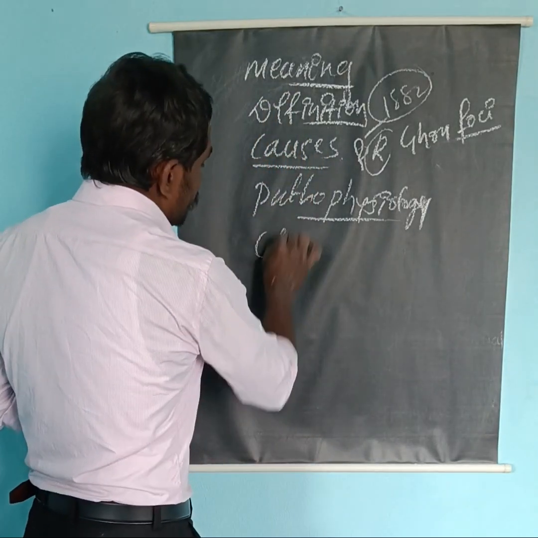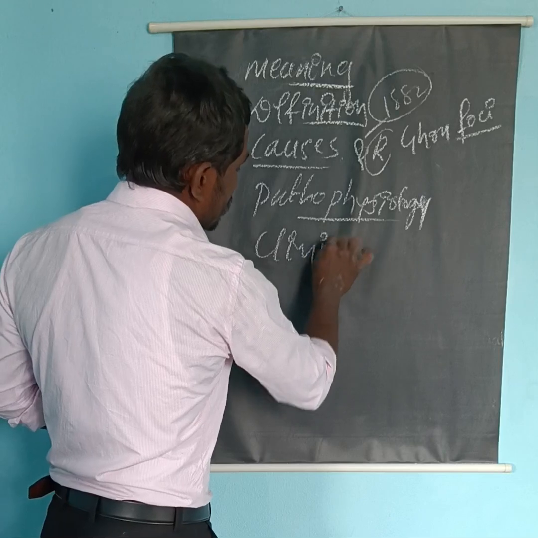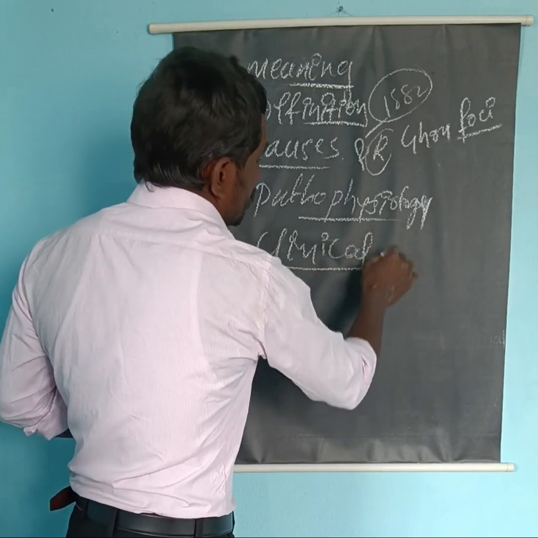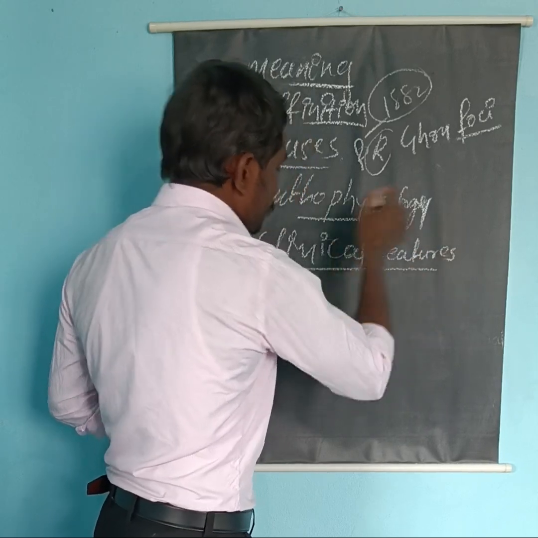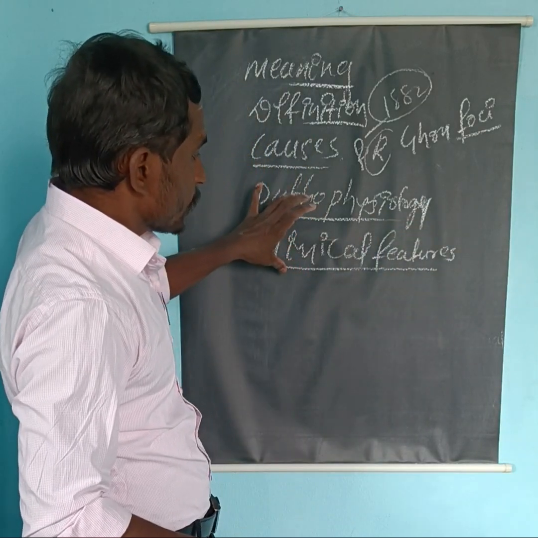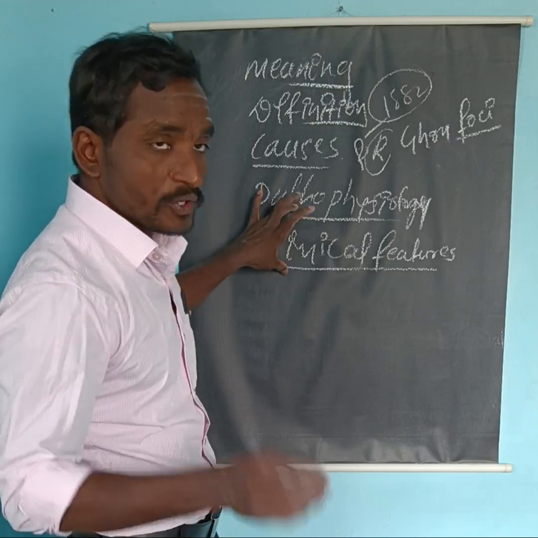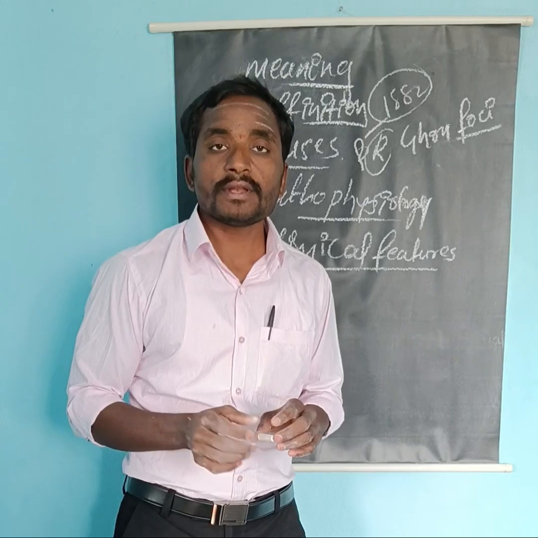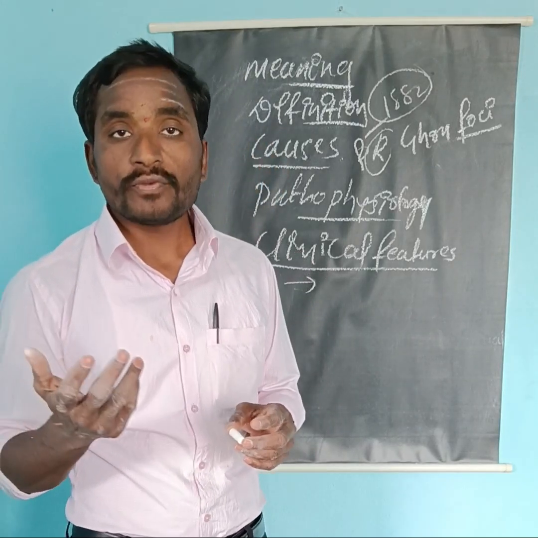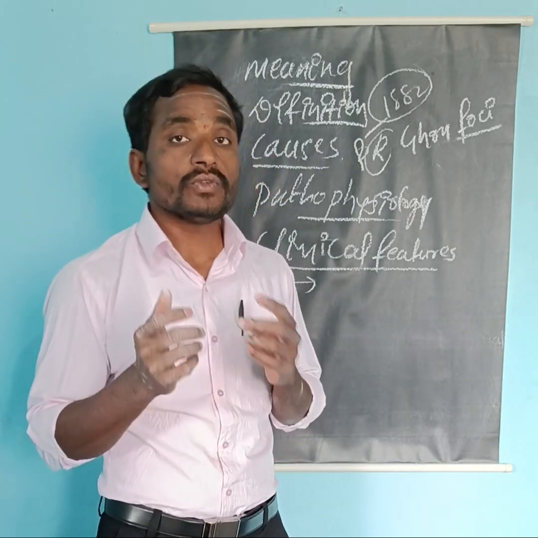Now the clinical features, or clinical manifestations, of tuberculosis. The common symptoms are fever, chest pain, hemoptysis, which is cough with blood, and severe weight loss.